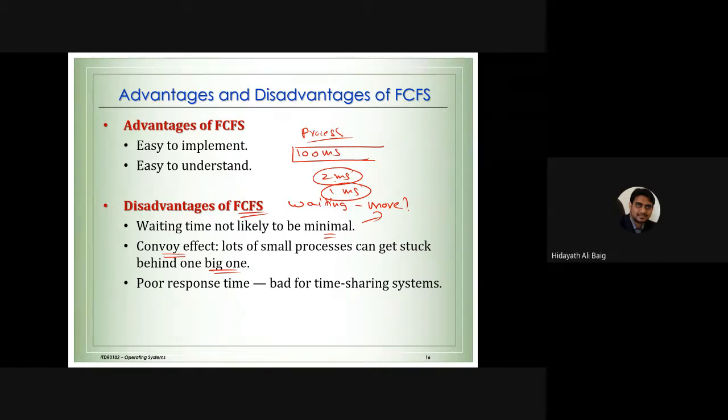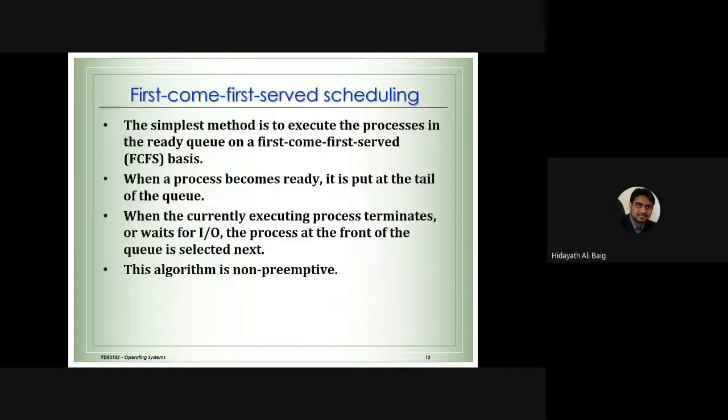So this is what will happen if the process is big, 100 milliseconds. What about these two small processes? They have to wait because this algorithm is first come first serve. We cannot remove it. I told you, removing or not removing is preemptive versus non-preemptive. Keep this point in your mind: the first come first serve algorithm is, underline this point, non-preemptive. What do we mean by non-preemptive? If the process has started, we cannot stop it.